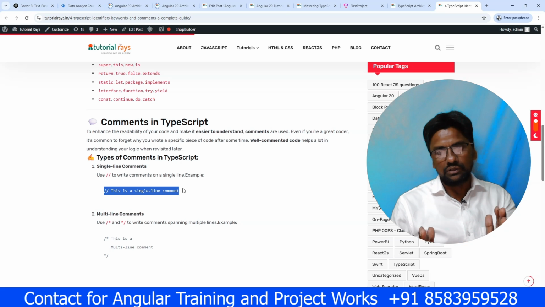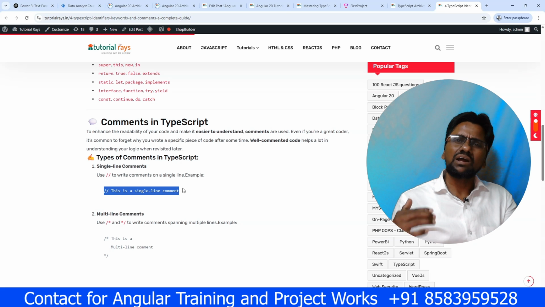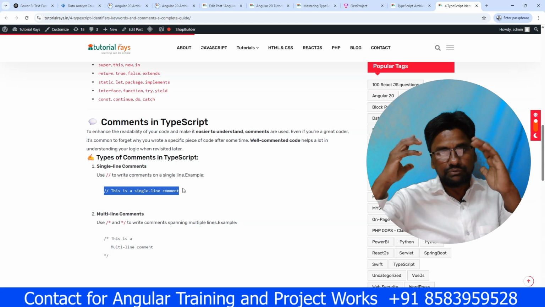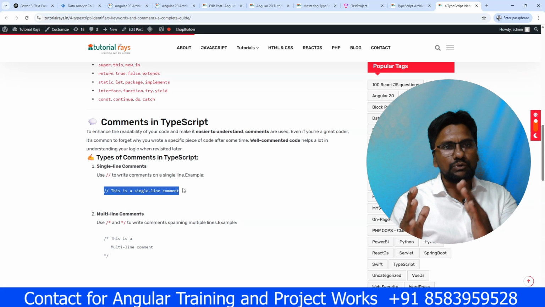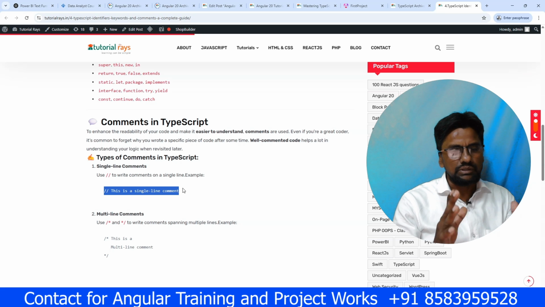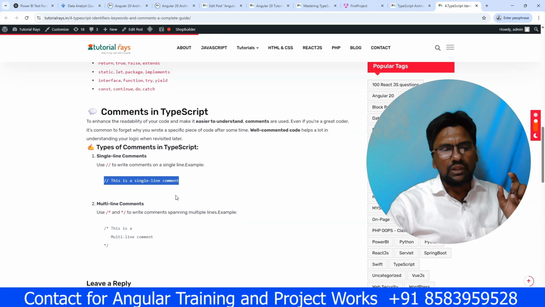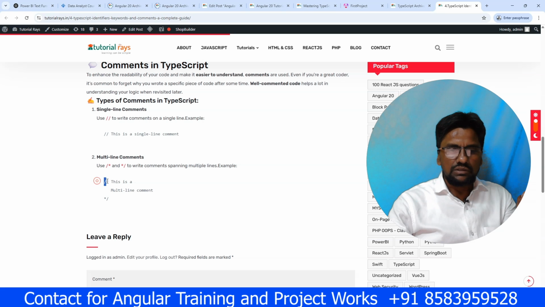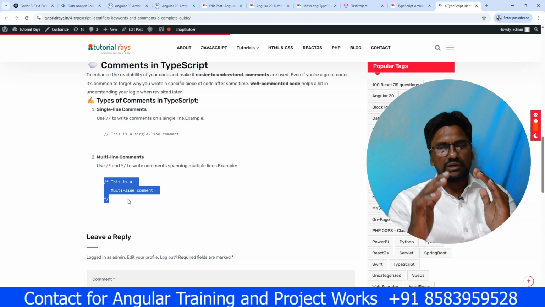Why is it important? For example, you have written the code, and maybe after 1 month, 2 months, 3 months, you may forget why you had written that code. Or if some other developer looks at your program, it will be difficult for them to understand why this section has been used. But if you have written a comment there, then the other developer will also understand that for this purpose this particular function or code snippet has been used. Now, that is the single line comment, and for a multi-line comment there is forward slash star, and then star and forward slash. So this way you can comment multiple lines.